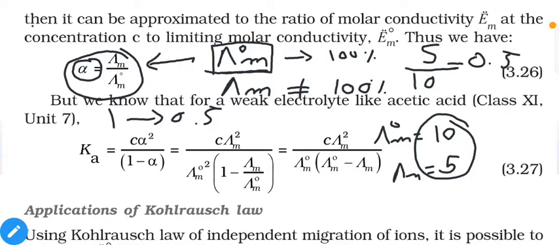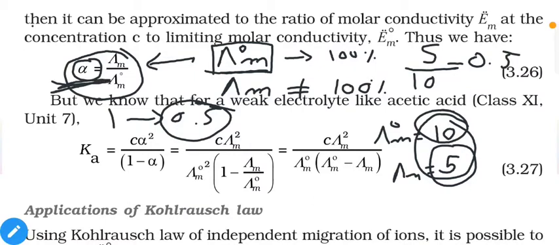They are CH3COOH molecules, and 0.5 of the initial CH3COOH molecules are now dissociated into H+ and acetate ions, CH3COO-. So from the 100% dissociation value and the given dissociation value, you will find the difference in conductivity, and using those conductivity values we can find the degree of dissociation.